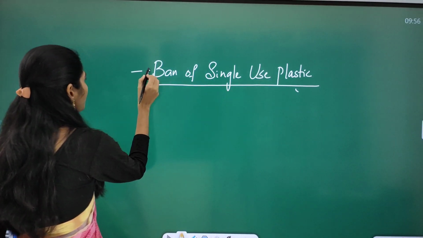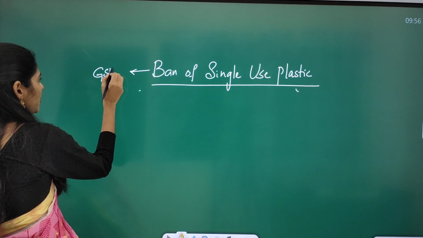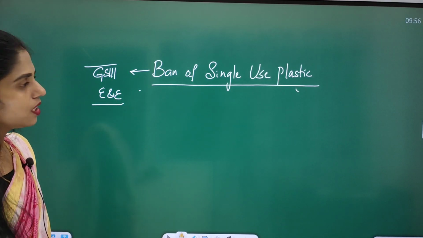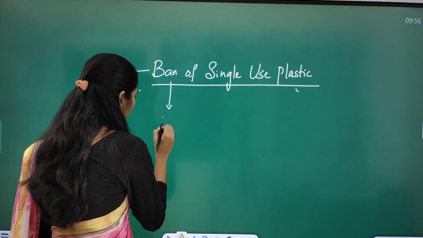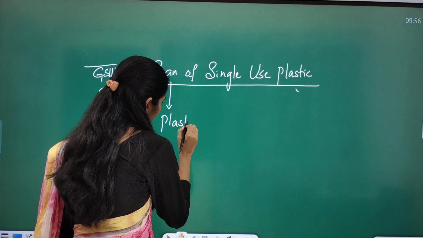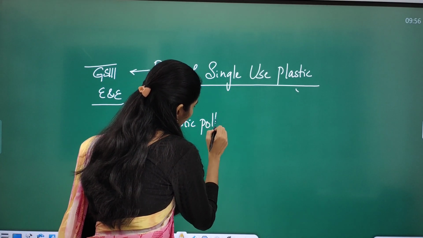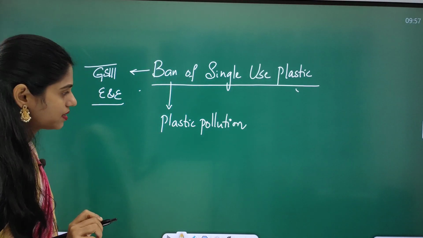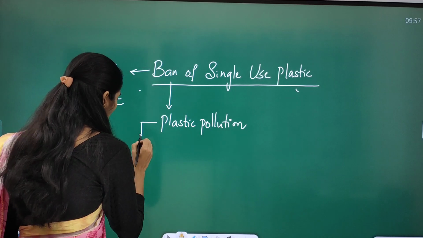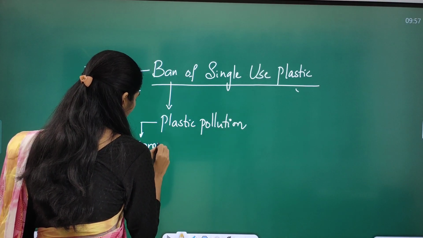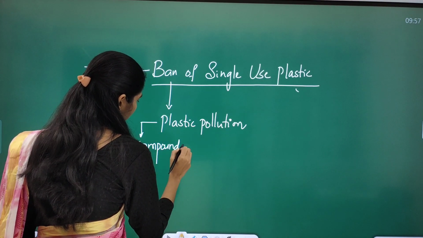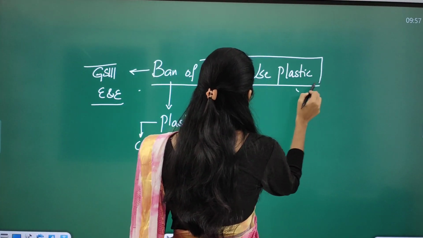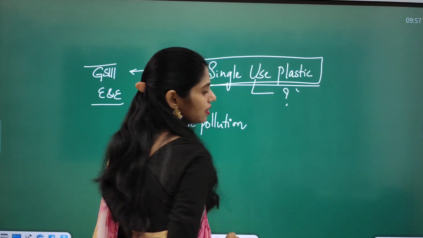And this topic is important from your GS Paper 3 under environment and ecology. Here you have to connect this topic with plastic pollution. And from this plastic pollution, there are a number of questions asked in your UPSC prelims. So you have to see the compounds which lead to plastic pollution. And next, you have to see this word: what is single-use plastic?